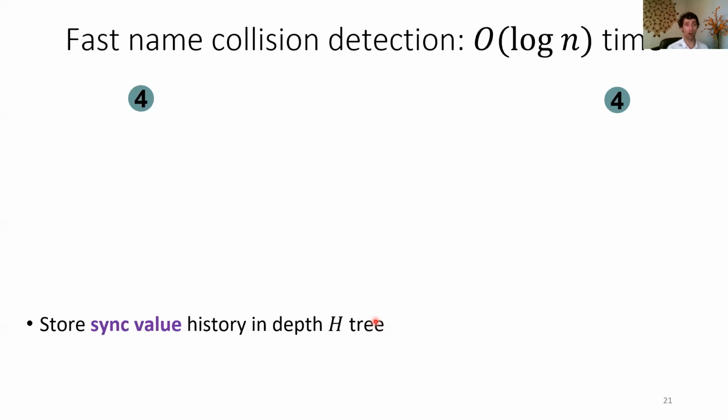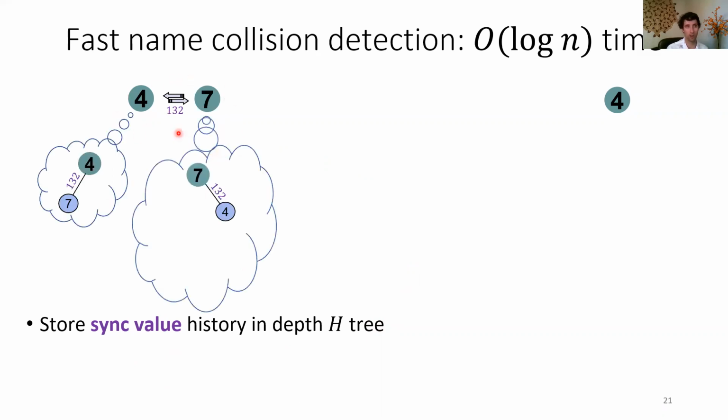Now, our full protocol pushes this idea forward to get it to be all the way to taking log n time. So rather than just having sync values of direct interactions they've had, we're going to store a sync value history in a depth H tree. So if we have just a single interaction, sort of to begin the protocol, we would store the same thing, where agents 4 and 7 would remember that they met each other with a sync value 1, 3, 2.